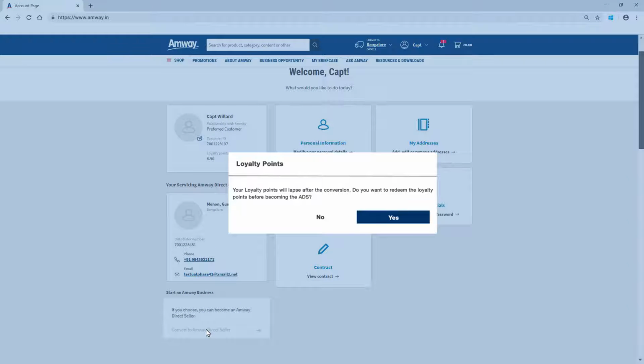System will give you an option to redeem your loyalty points. Please ensure that you redeem all the loyalty points before initiating PC to ADS conversion. Please note that PC to ADS conversion option remains available only between 5th to 24th of every month.